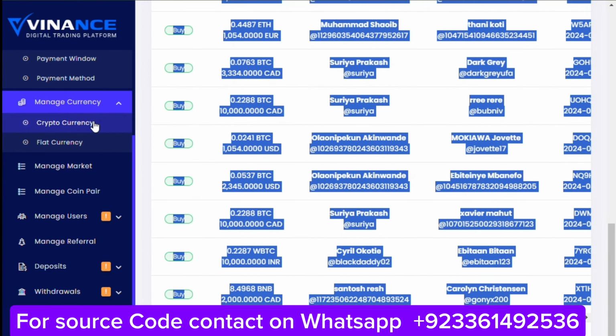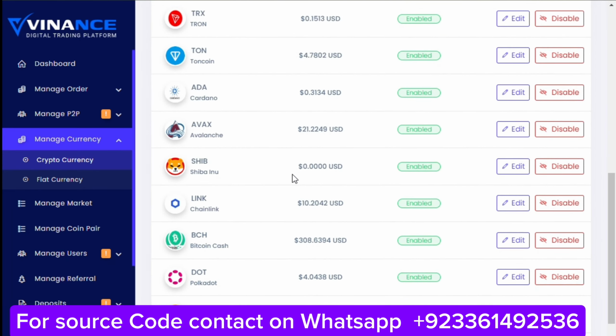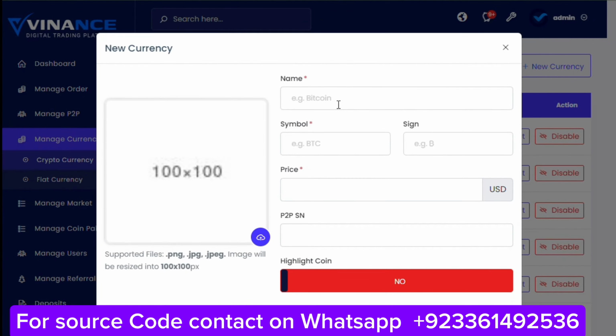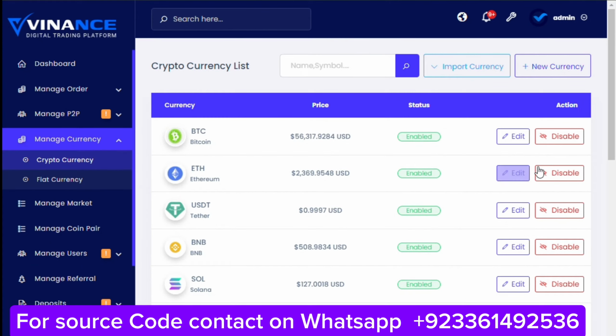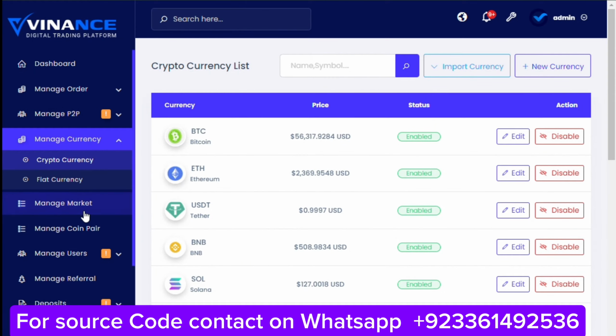Here is the manage currency of this script. You can see the cryptocurrencies, BTC, Ethereum, USD and all other cryptocurrencies here. You can add your own new currency from here. You can add your name, symbol, sign, price and P2P sign and get your picture. So get it submitted here. Your cryptocurrency is successfully added. Here you can add your own cryptocurrency, Bitcoin, symbol, sign and get it submitted here. Your cryptocurrency has been easily added from here.